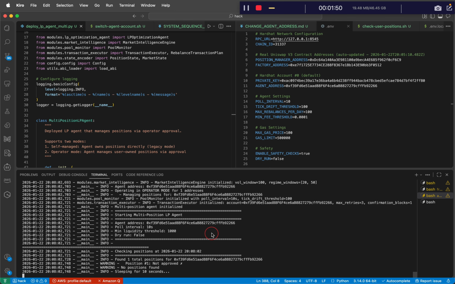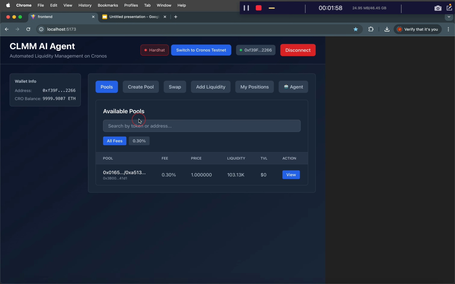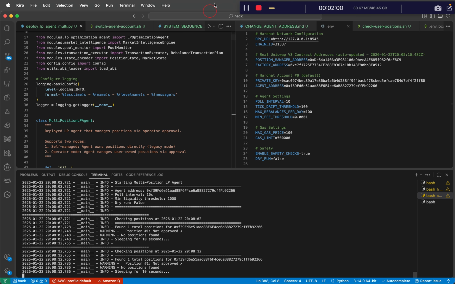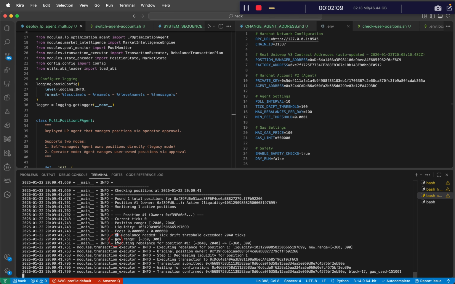The agent says that it's not approved for the position. If we go back, we did approve it, so I might just need to pick it up on the next iteration. We might just need to restart the agent to get it to work. So we'll kill the agent and restart it.